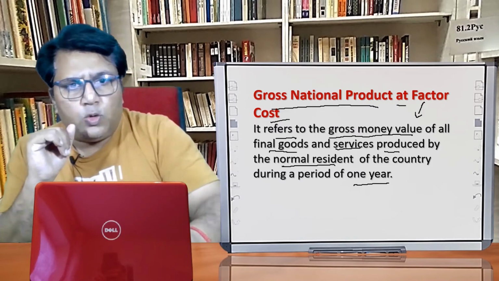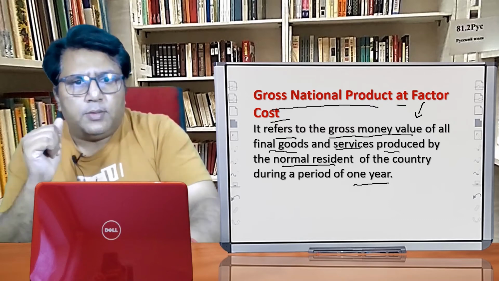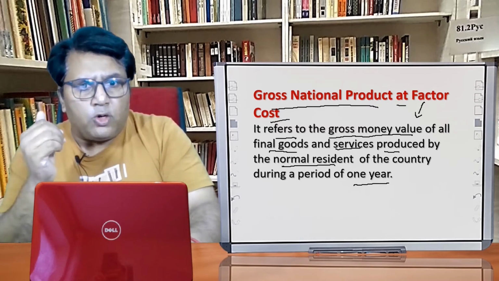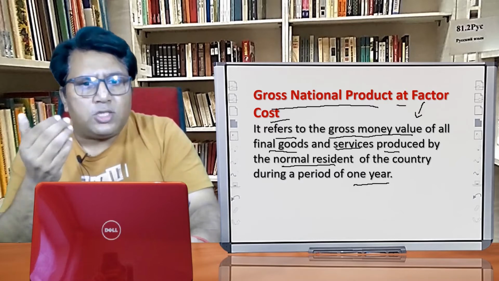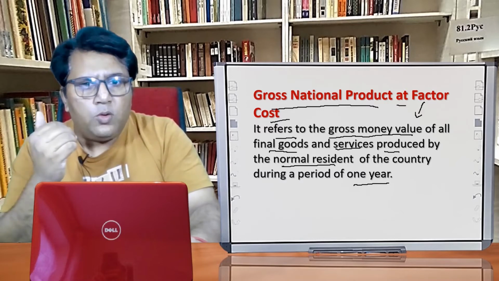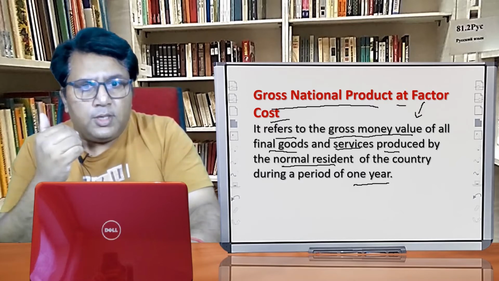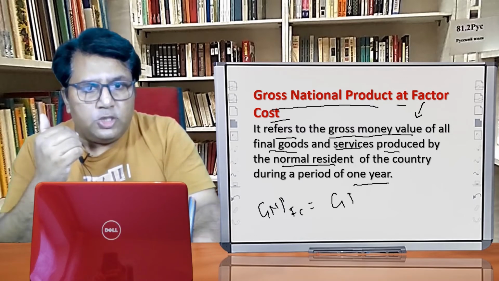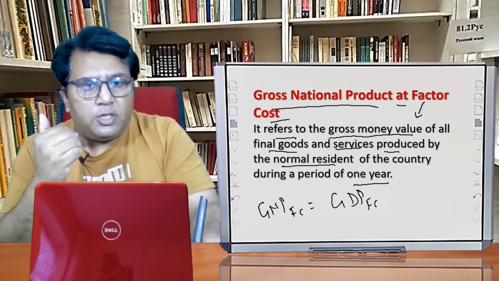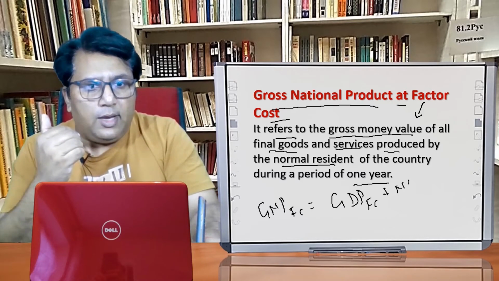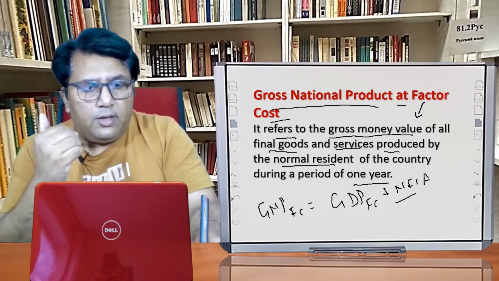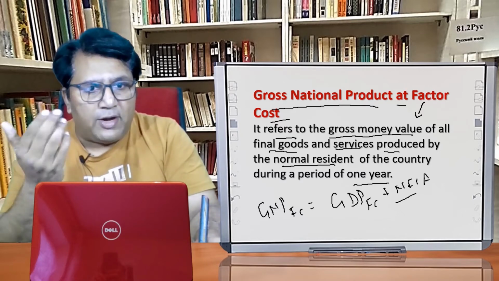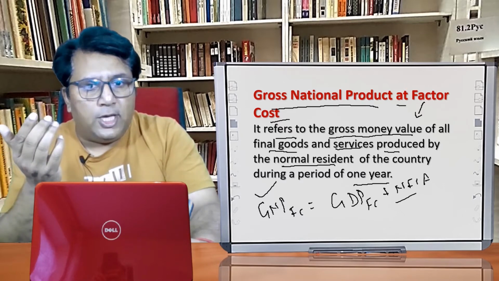Let us see how we calculate the gross national product at factor cost. How do we calculate it? From the GDP-FC, if we add NFIA, which means net factor income from abroad, we will get GNP-FC.